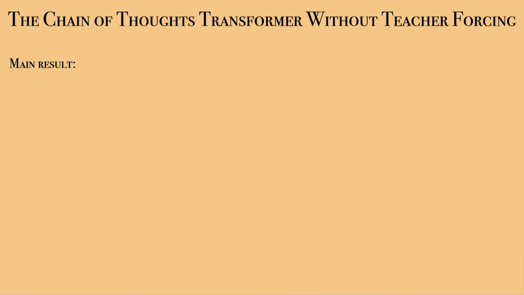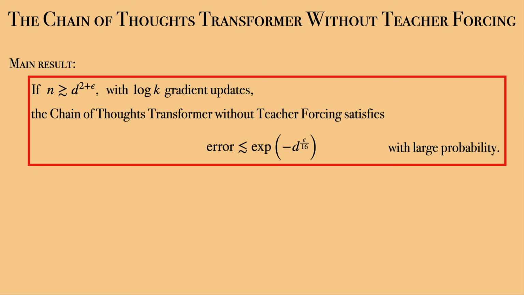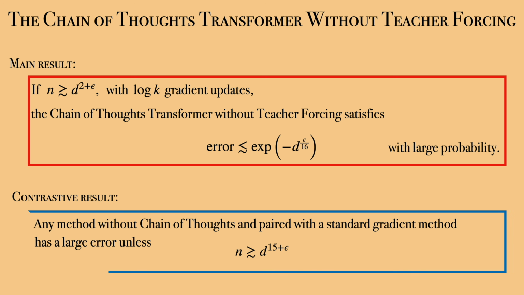Now, the main result of the paper is that the method works. Good news. And more precisely, for any positive epsilon, if n is larger than d to the 2 plus epsilon, then a chain of thoughts transformer without teacher forcing with log k gradient updates achieves an error lower than exponential of minus d to the epsilon out of 16 with large probability. In contrast, building on previous works, the authors further showed that a standard method which does not utilize a chain of thoughts type mechanism and paired with a standard gradient descent update would require at least d to the 15 plus epsilon observations to achieve a small error.